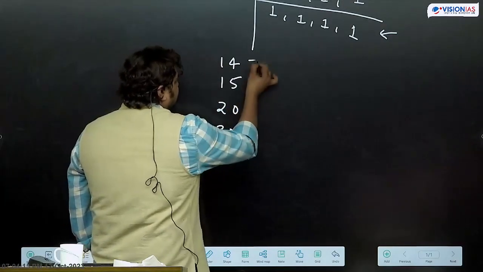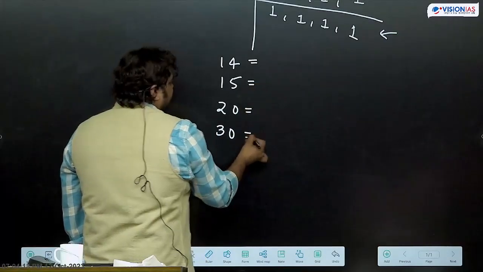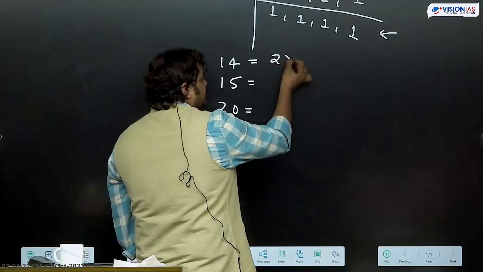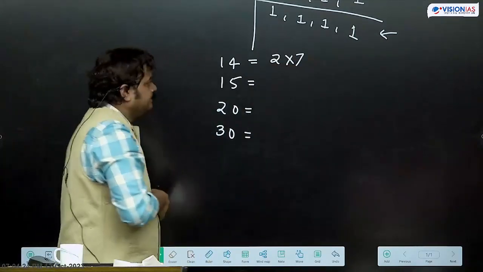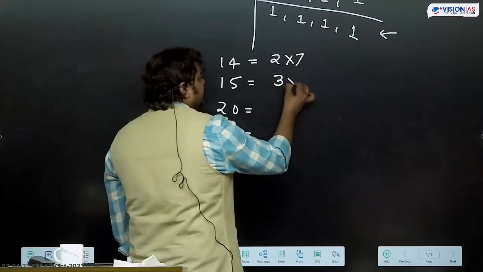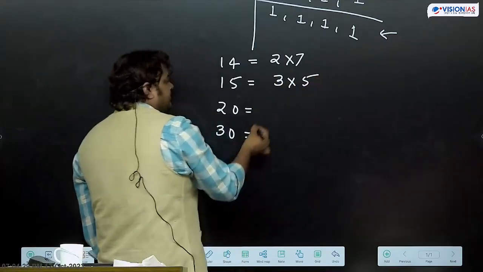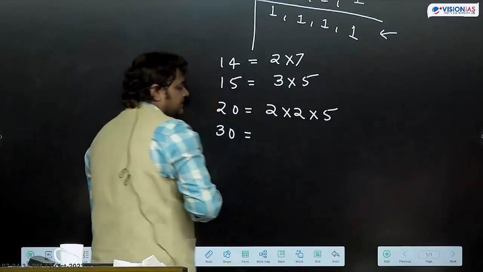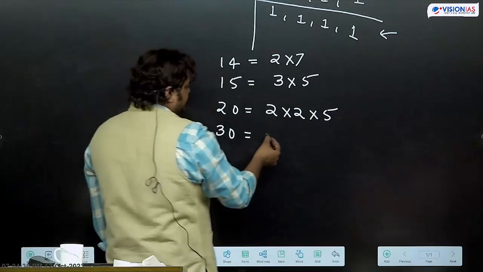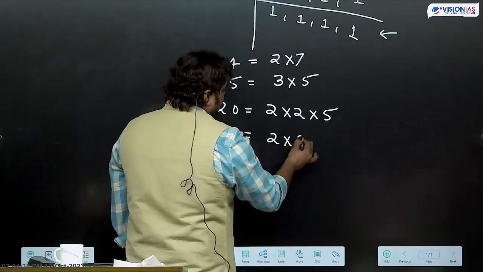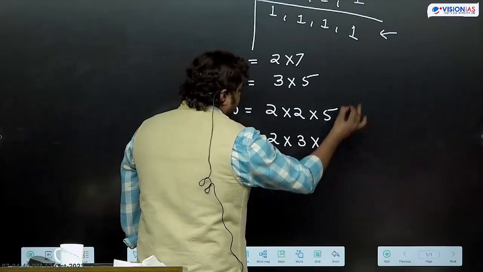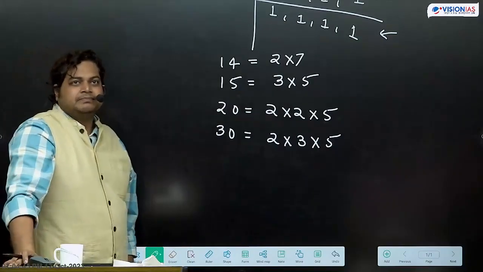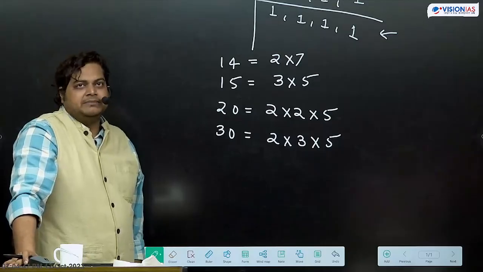If we take the factors, how can we write 14? 2 into 7. 15 we can write as 3 into 5. 20 we can write as 2 into 2 into 5. 30 as 2 into 3 into 5. This way we can take factors, and all the divisor factors are always prime numbers.